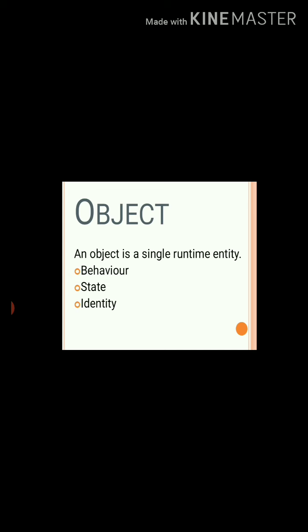Next, identity. The object is distinguished from others that may have the same behavior and state, but individual objects that are instances of a class always differ in their identity. Means each and every object is uniquely defined by its identity. Like if we talk about a student, then a student's roll number or enrollment number distinguishes it from the other objects by the identity.